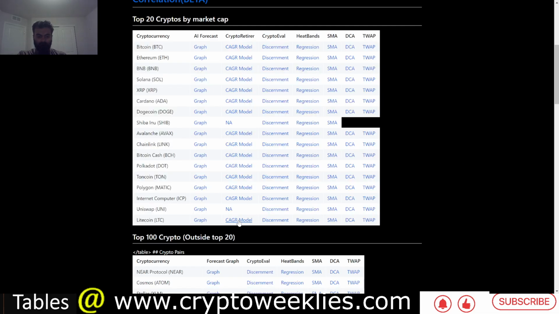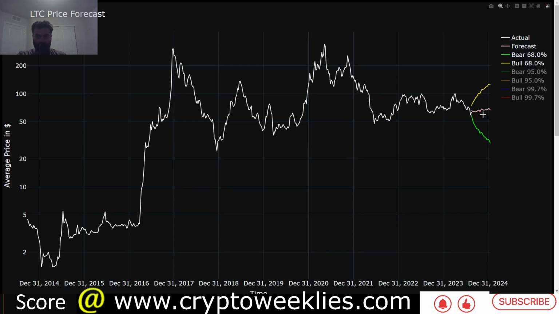And last but not least is the machine learning based forecast, with flat to sideways action. In the best case, the bull case 1 standard deviation is at around between $74 and $126, the bear case between $31 and $56.